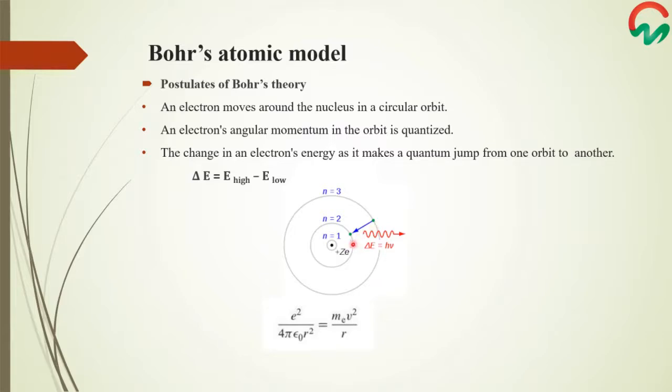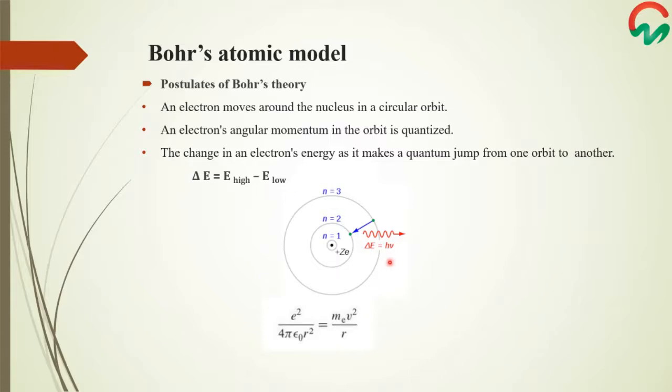The electron which is in the orbit very close to the nucleus is said to be in the ground state, and by absorbing a photon, it jumps from that energy level to a higher energy level, and here it is said to be in the excited state. The difference in energy between the two energy levels is given as delta E = E high minus E low, and is equal to h nu,